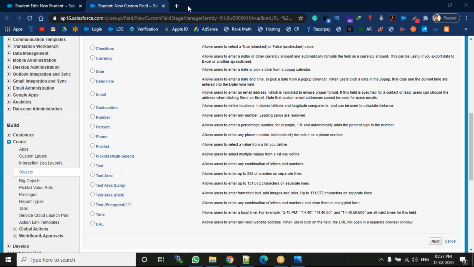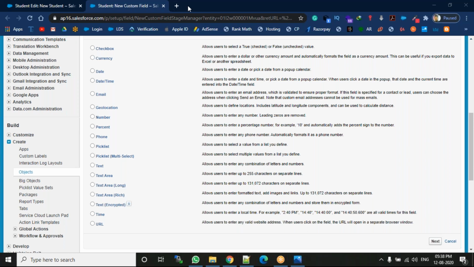And next one is text. Text is nothing but the user can enter both numbers and characters, like ABCDs and numbers. For example, checkbox is true or false. Currency, you can enter numbers. Date, you can enter numbers. Date and time, you can enter numbers. Email is a combination of numbers and characters. Geolocation accepts numbers. Number accepts numbers. Percentage accepts numbers. Phone number accepts numbers. Pick list, either numbers or characters. So only this type of data is allowed.